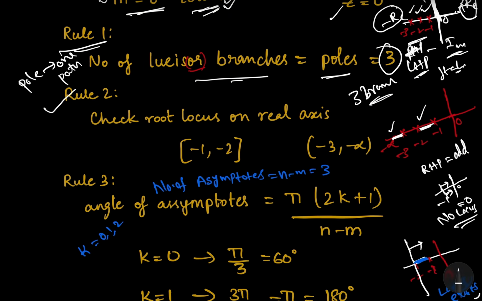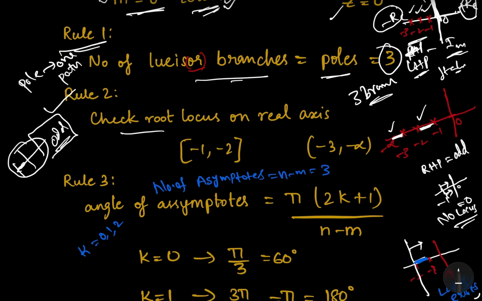Now let's see the next rule. This is most important but also most confusing, but I'll explain it clearly. Rule number 2: root locus exists on the real axis only where the number of poles plus zeros to the right is odd. When you count to the right, this should be odd. Why this rule? Because root locus follows the angle condition, and this rule is a simplified version of it.